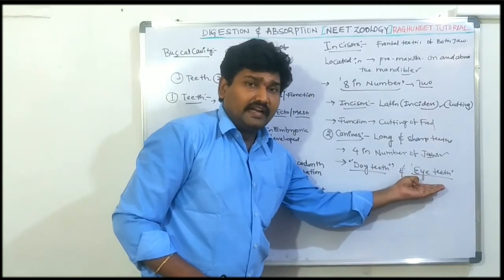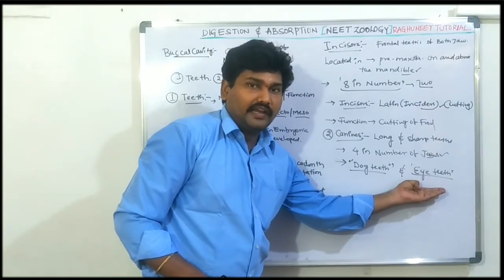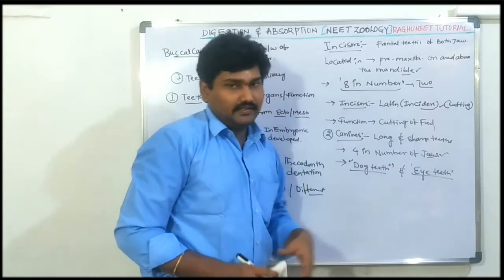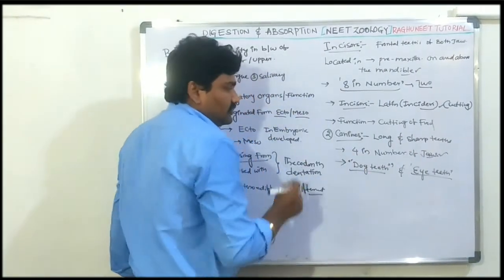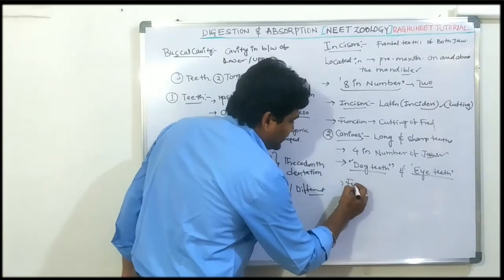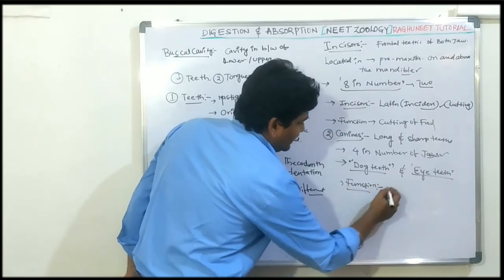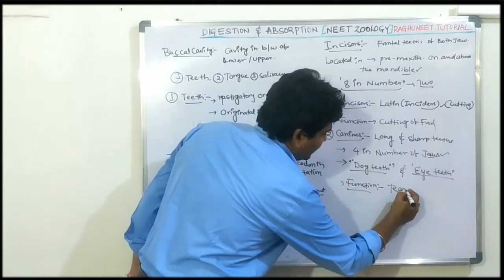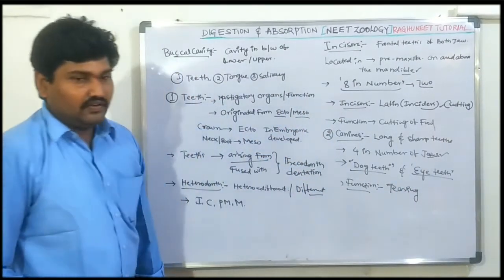These nerves are related to the eye, the optic nerve. So these canines are called eye teeth. These are 4 in number, sharp and long teeth. The function of canines is tearing of the food.